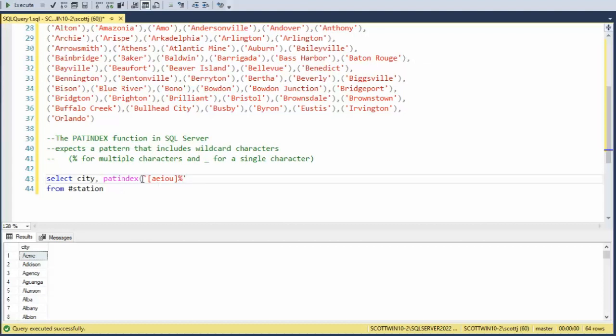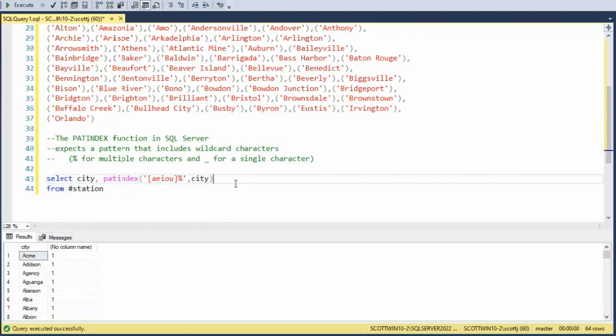So this right here is saying, this is what it begins with. Now, what is my field name? Well, the field name will be city. So notice if the letter is a vowel, and when I get down to the B's, it's 0. And look at Orlando to Eustis, they're 1. So if the first character is in this set of values, then it returns 1. That's the position, the position of this pattern. So I can do a test, and if this is 1, I don't want to show this.